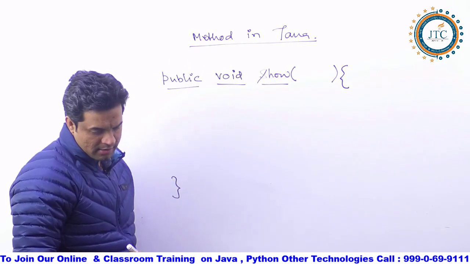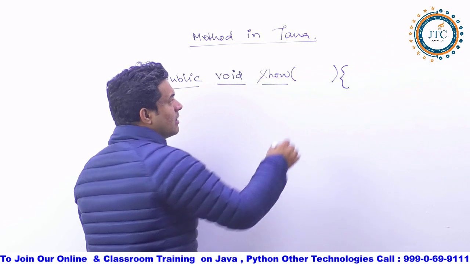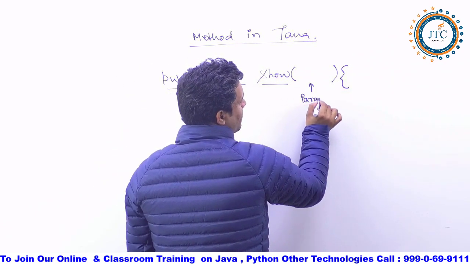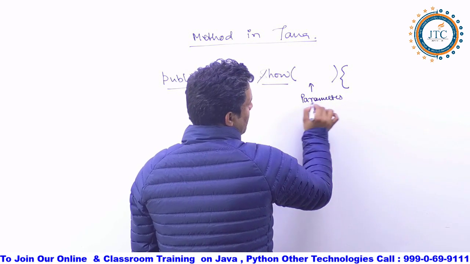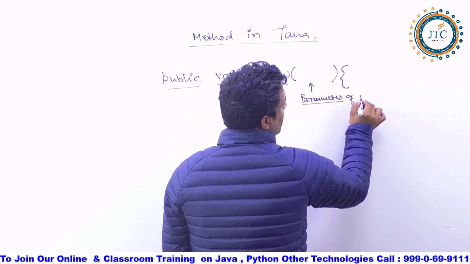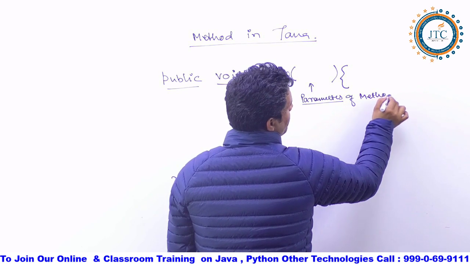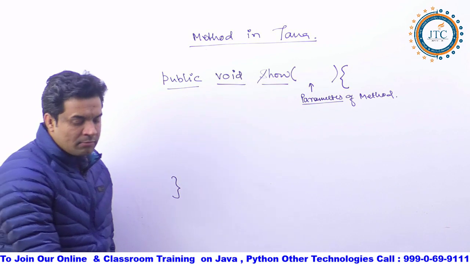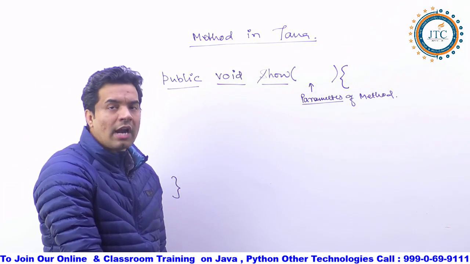And in this case, this is the place to write the parameter of the method. What am I writing? The parameter of the method, which I am going to write inside this.